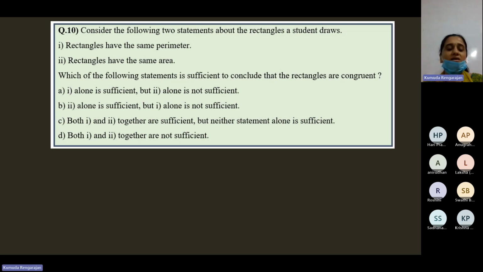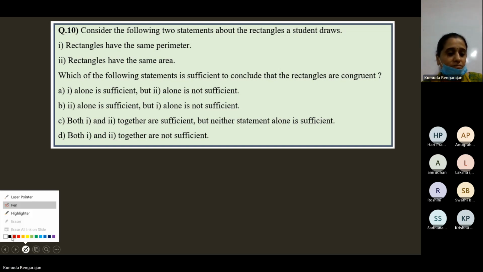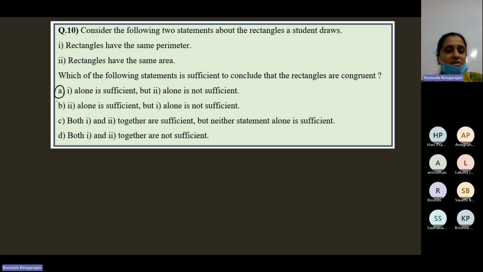Now, this is the question for us. Which of the following statements is sufficient to conclude that the rectangles are congruent? This is option A, option B, option C, option D. 1, 2 are these statements. This is statement 1, this is statement 2. These are the options A, B, C, and D.